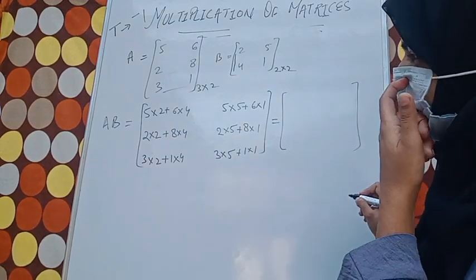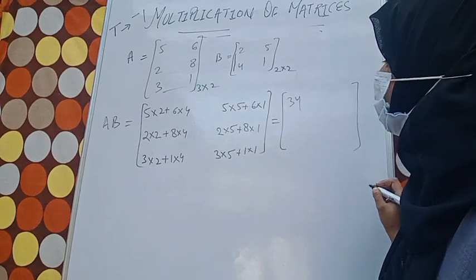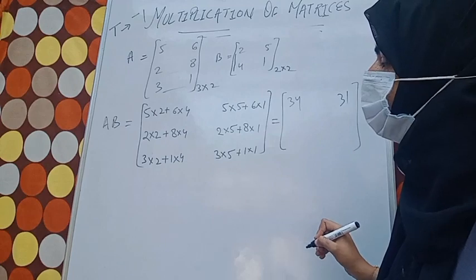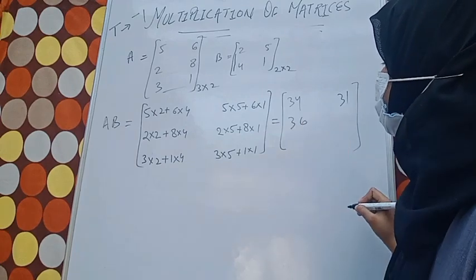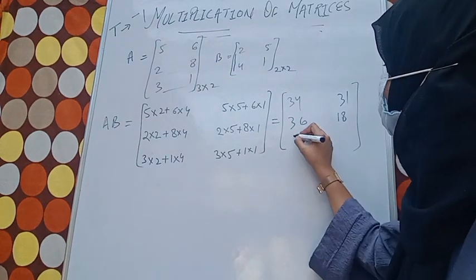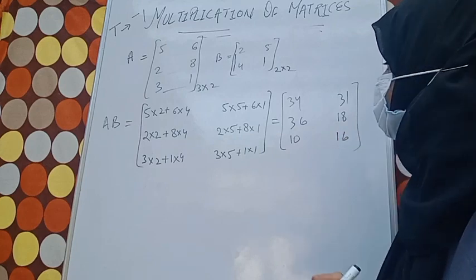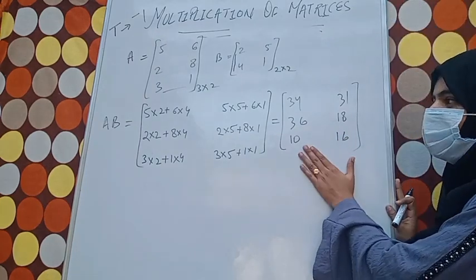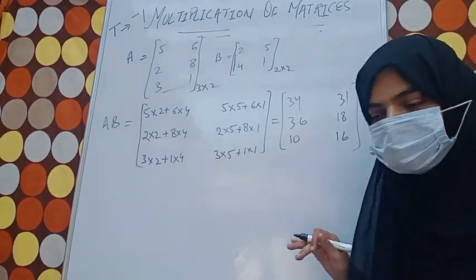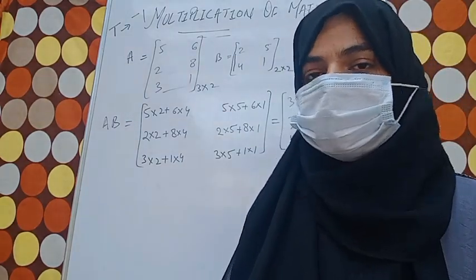Okay. 5 times 2 is 10. 10 plus 24 gives 34. 25 plus 6 gives 31. 4 plus 32 gives 36. 10 plus 8 gives 18. 6 plus 4 gives 10. 15 plus 1 gives 16. So now our new matrix has been obtained. I hope you understood this multiplication part of matrices and it's clear to you.